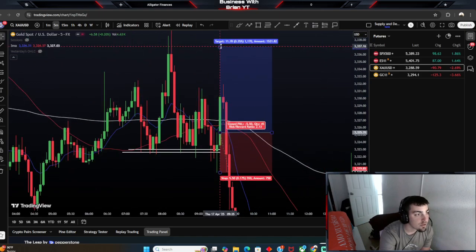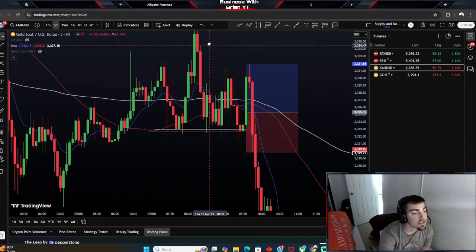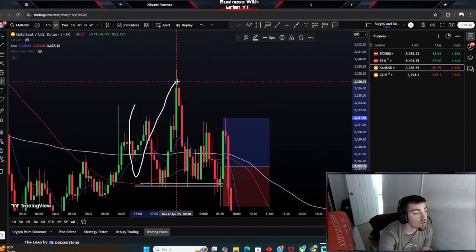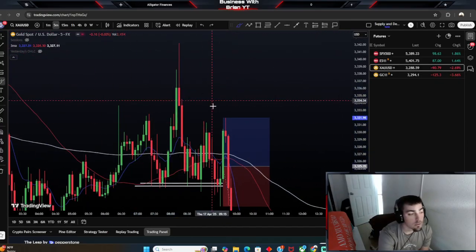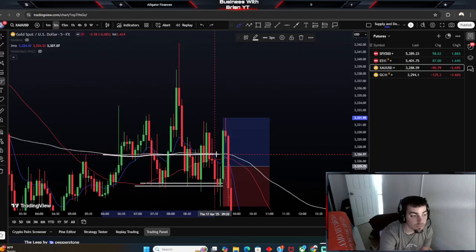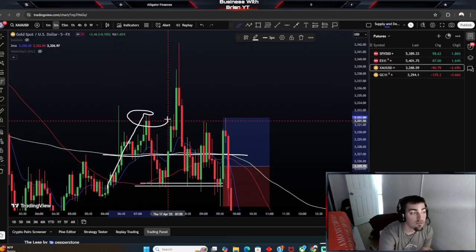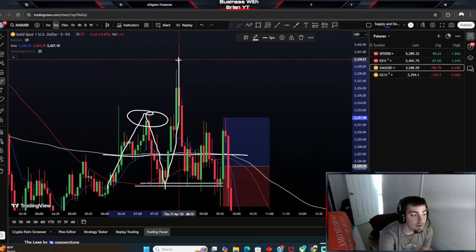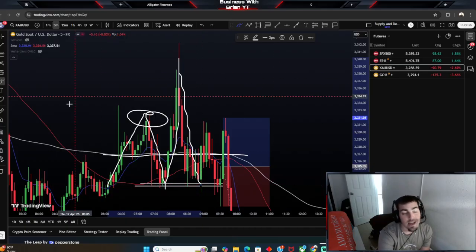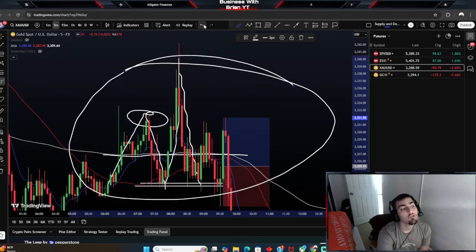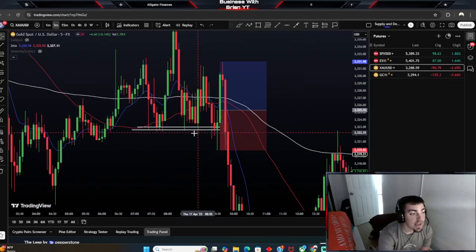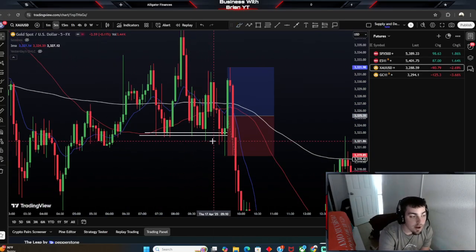That was a buy for a liquidity grab. So first of all, what can we see on gold? We are consolidating on gold. What else can we see on the EMAs? The 200 is flat. Whenever the 200 is flat and you see the price action going above the 200, under the 200, above the 200, under the 200, those are the best times to be trading liquidity grabs. And this is exactly what I got over here. I got a liquidity grab over here.